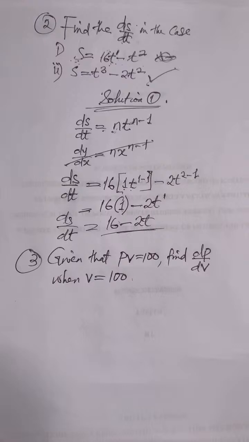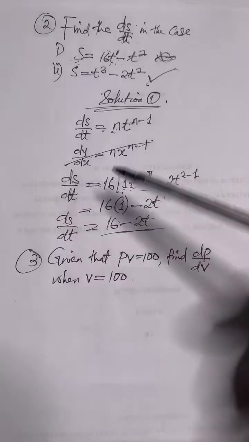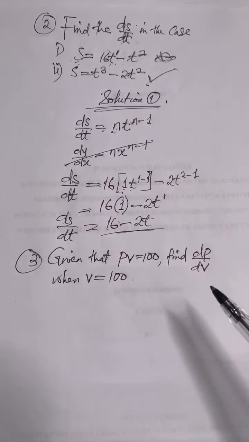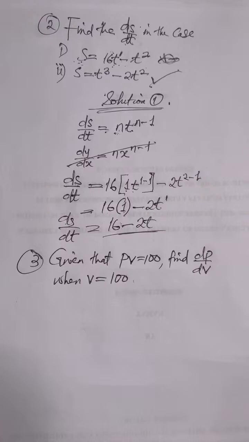Is that okay? The second one, somebody said, please solve number 2. Somebody said the second one is 3t squared minus 40. Yeah, but I'm here looking at it. This will give you just 3t squared minus 40. Yeah. If your answer was 3t squared minus 40, you're absolutely correct.